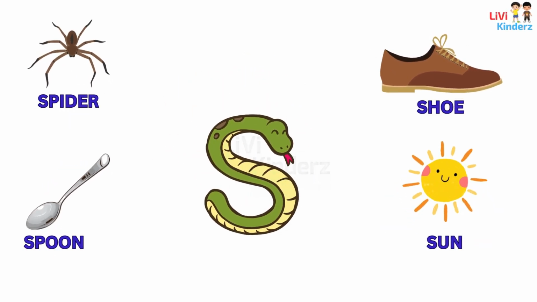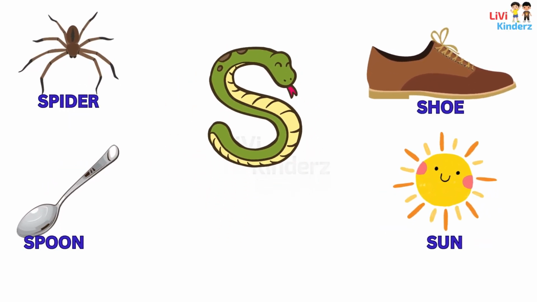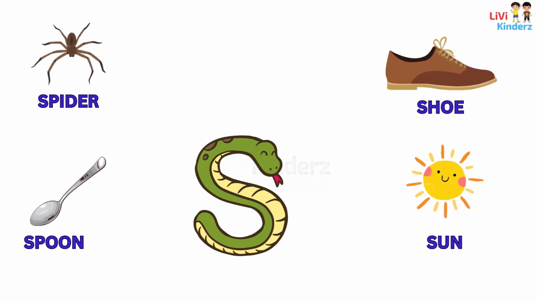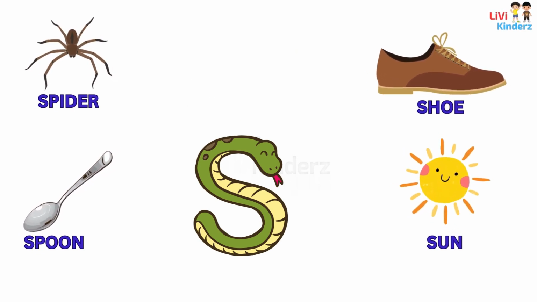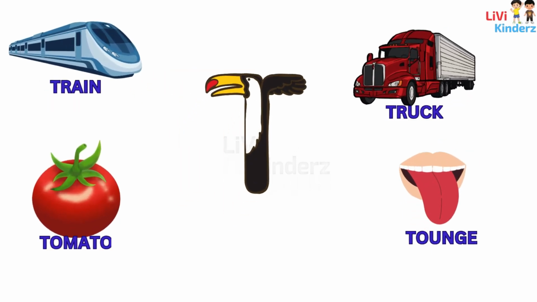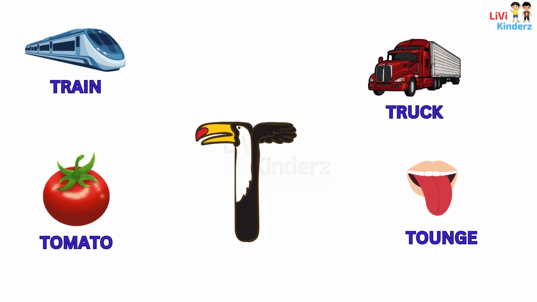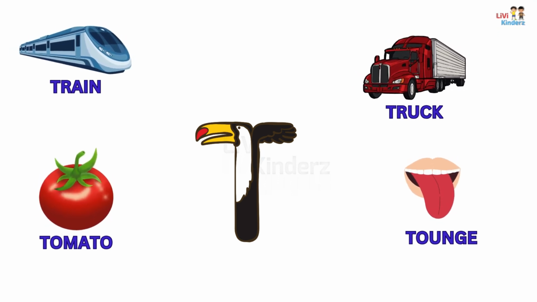S is spider. S is shoe. S is spoon. S is sun. T is train. T is truck. T is tomato. T is tongue.